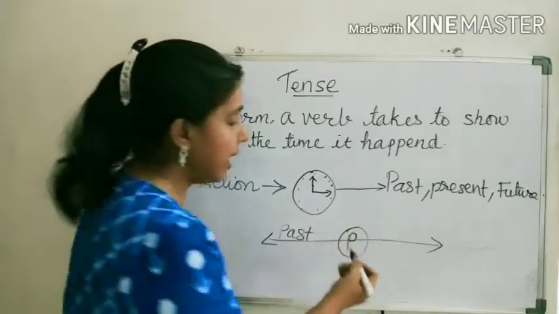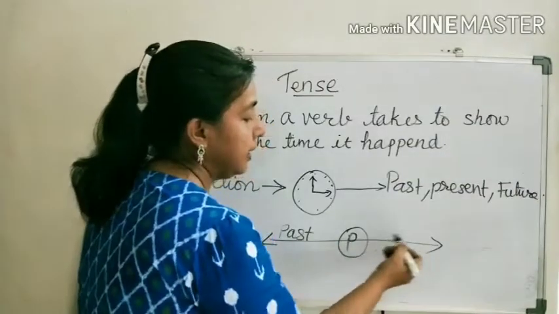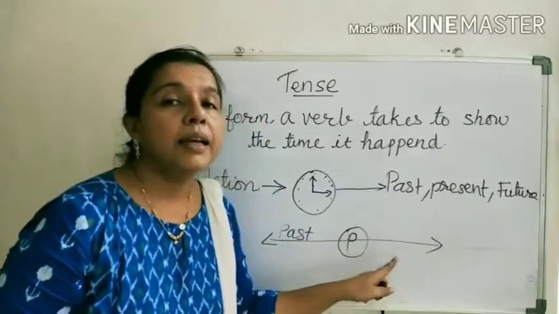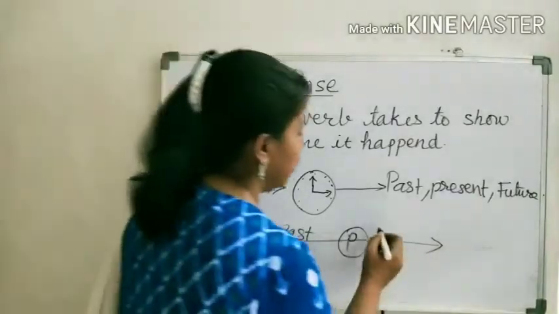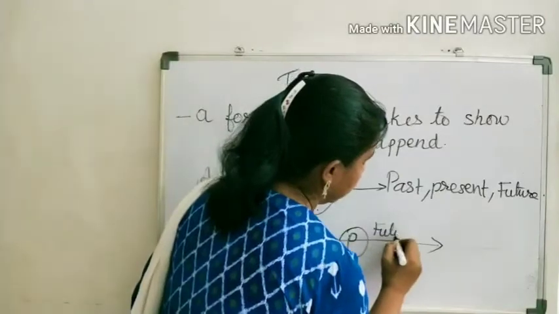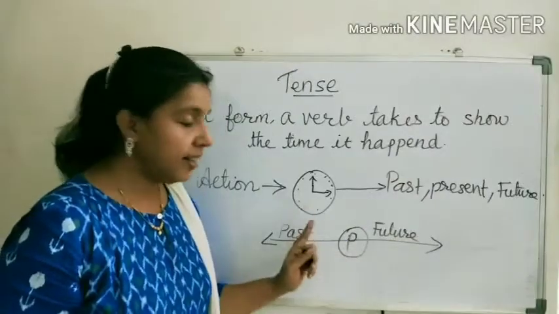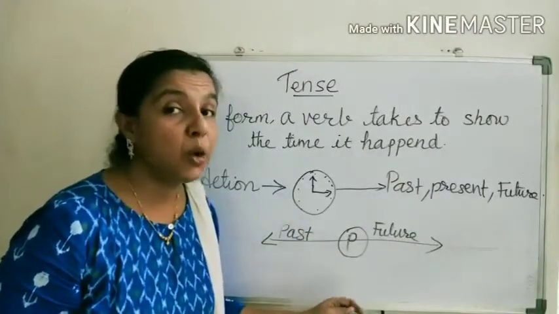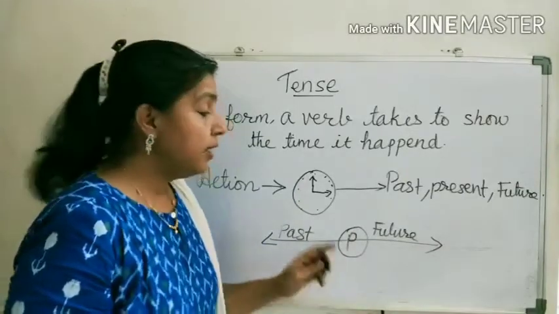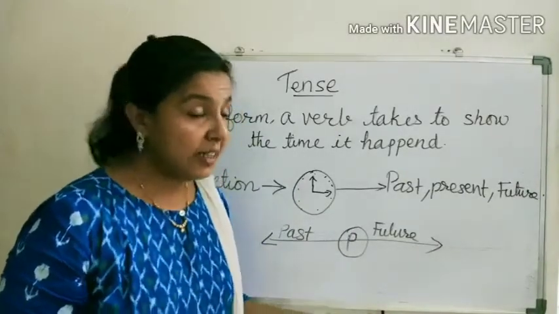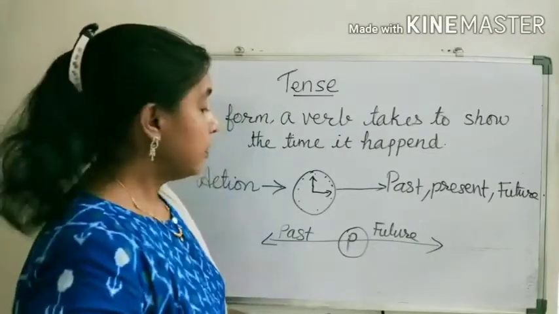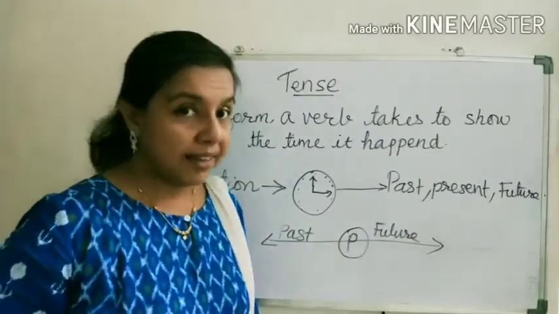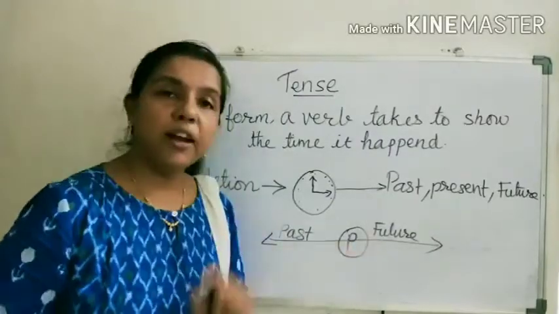The line right of the circle is the future time. That means this is the future. Understand this timeline properly, as we are going to use the timeline to understand when any action took place with respect to time. Time could be past, present, or future.